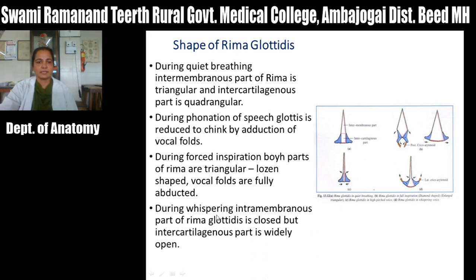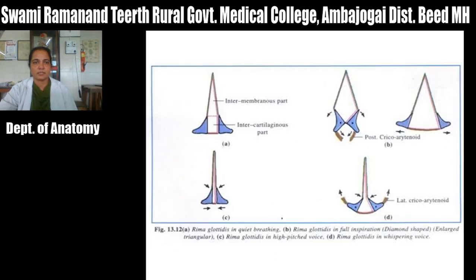Then during whispering, it is an inverted funnel shape. During whispering, the intermembranous part is reduced due to approximation of the vocal folds, and the intercartilaginous part is widened. So this is the inverted funnel shape of the rima glottidis. So these are the various shapes during quiet breathing, speech, forced inspiration and whispering.